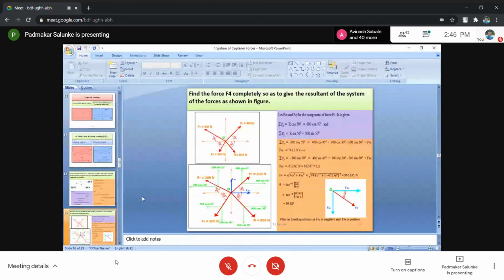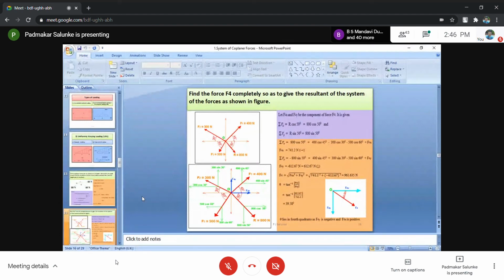So friends, F4x you have seen, F4y just now you have seen. F4x is to the right, as shown in that rectangular sketch, and F4y is downward. The x component of the force is to the right and the y component is downward. It indicates that the force lies in the fourth quadrant, and accordingly one line in the fourth quadrant is marked. That line is nothing but your missing force, that is F4.